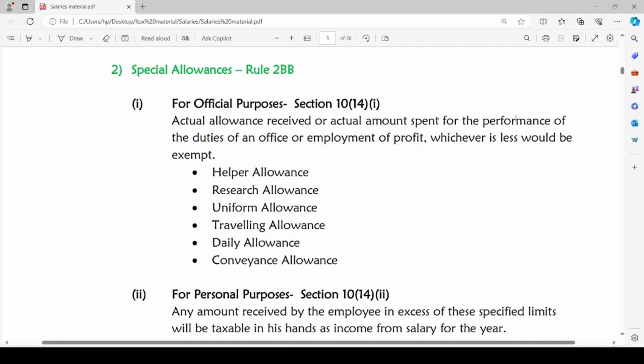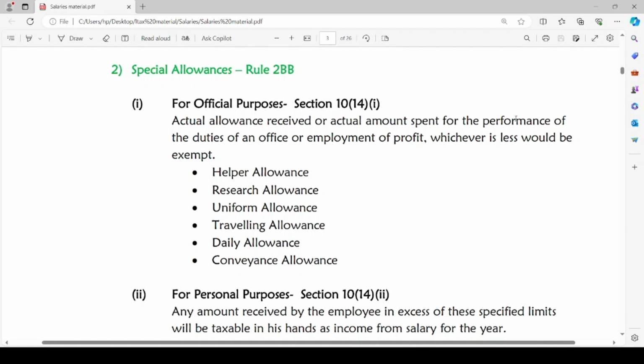So, least of the actual allowance received from the employer or the actual amount spent by the employee for the performance of official duties will be reduced from the allowance which has been added to the salary previously. First, while computing the salary, if any of these allowances is received by the employee, we will add it. From that, we will reduce the exemption amount, and such exempt amount will be least of either actual allowance received from the employer or actual amount spent by the employee for the performance of official duties.